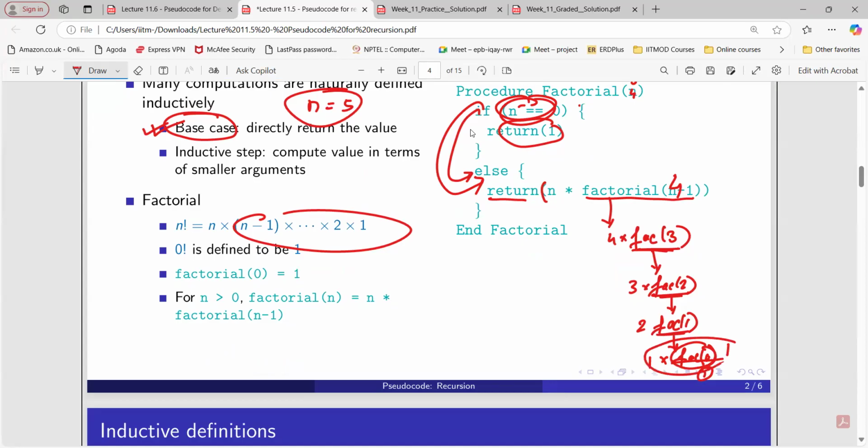Now 1 into 1, 2. So the output of this particular thing is 2. 2 into 2, 4. The output of this particular thing is 4. 3 into 4, 12. The output of this particular thing is 12. Right? 4 into 12, that is how many? 48. And the output of this is what? This one and 5. So the output will be what?